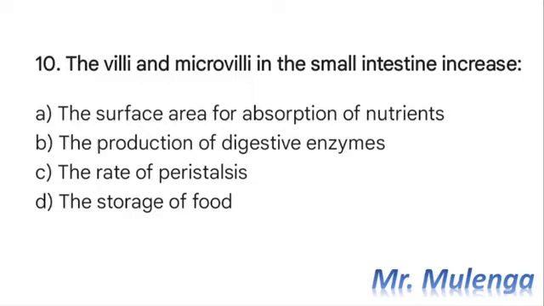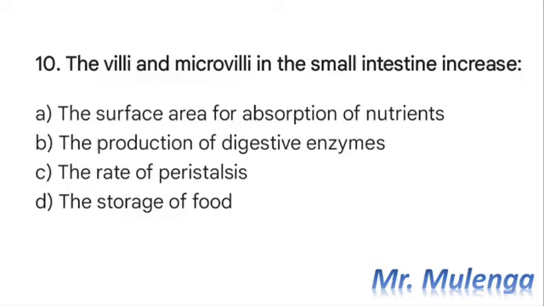So we must understand that the villi and the microvilli are specialized structures that are found in the small intestines, and they are important because they increase the surface area of the small intestines for efficient nutrient absorption. So the villi are just finger-like projections which are very tiny, and they are found on the inner surface of the small intestine. So number one, they increase the surface area.